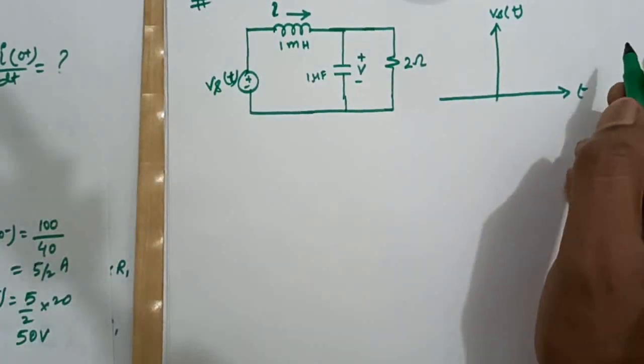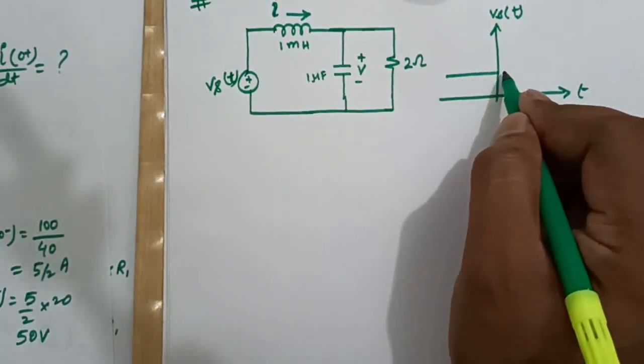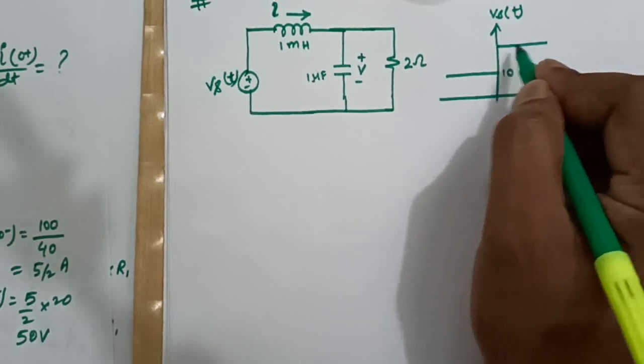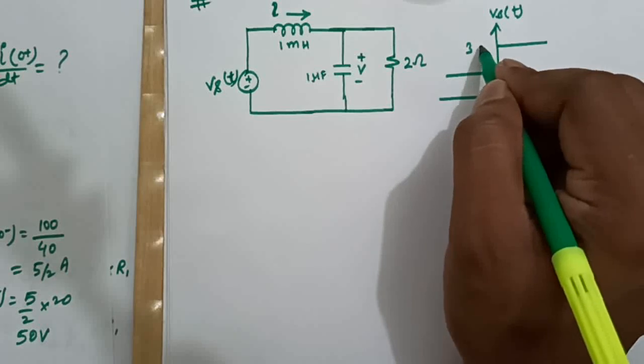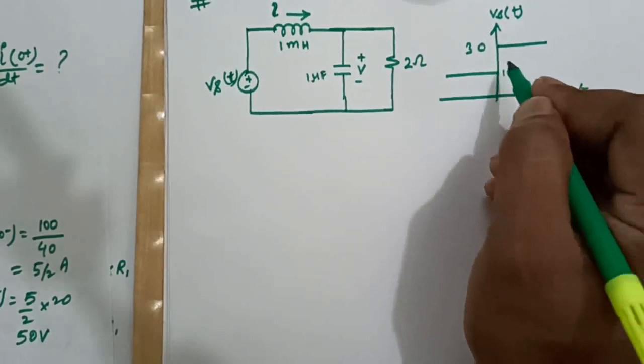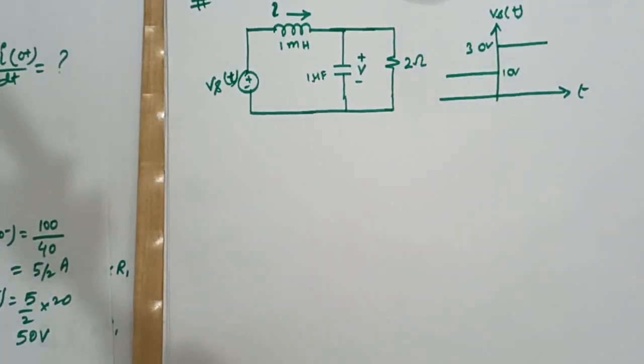This is time axis, this is 10, and this is 30. This is 10 volt, this is 30 volts. Means Vs was 10 volts for time t equal to minus infinity to 0, and for time t equal to 0 plus, it is 30 volt.